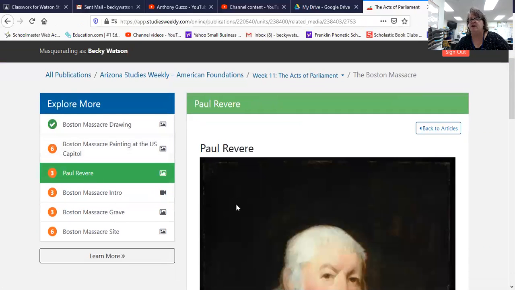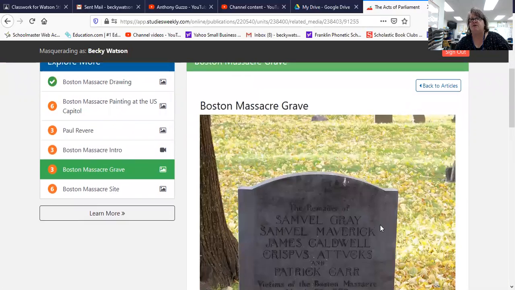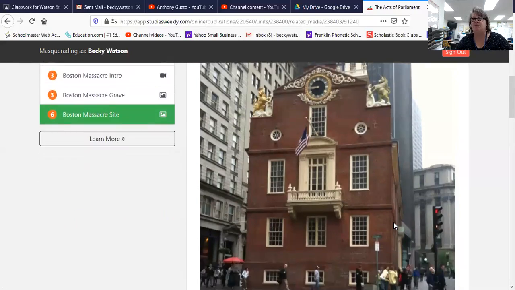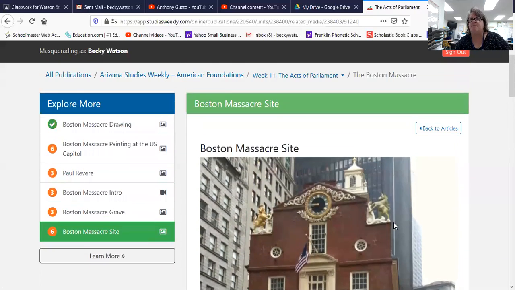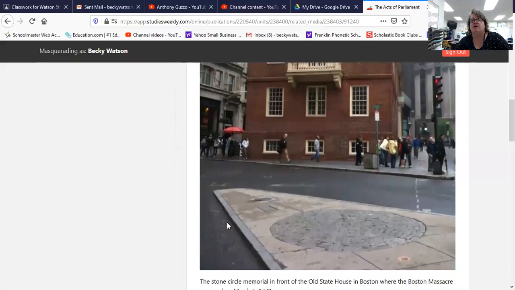There's a picture of Paul Revere. There he is right there. There's a picture of, this is the video that I want you to watch. It's a picture of the Boston Massacre grave and a picture of where it actually happened in Boston, out in front of this building right here. Okay? But what I want to point out to you is Paul Revere, let me find him.